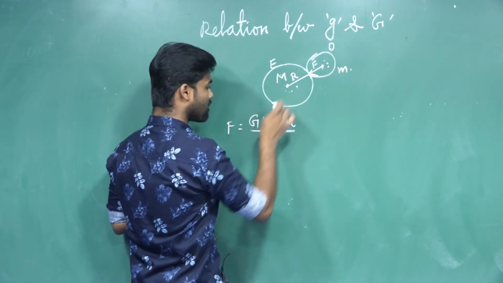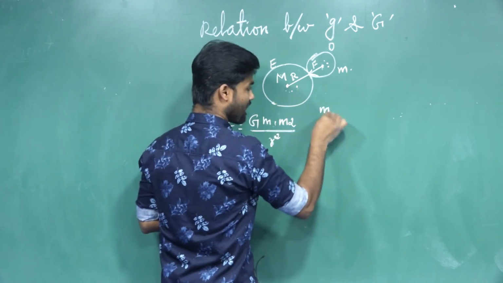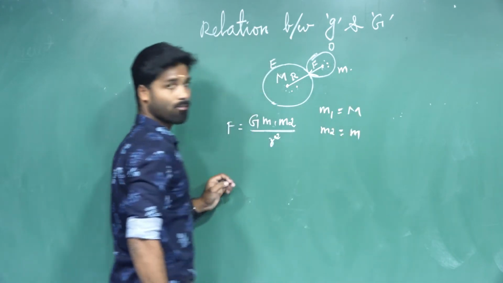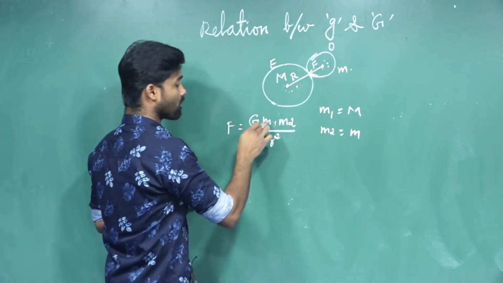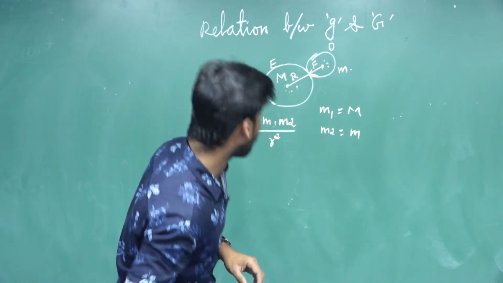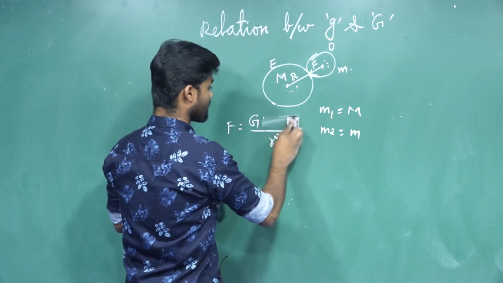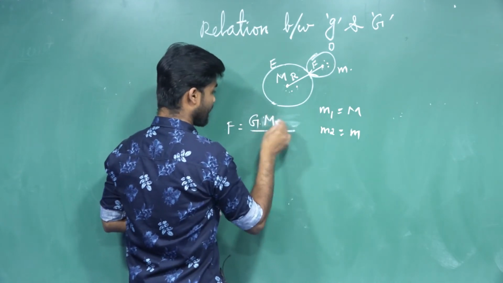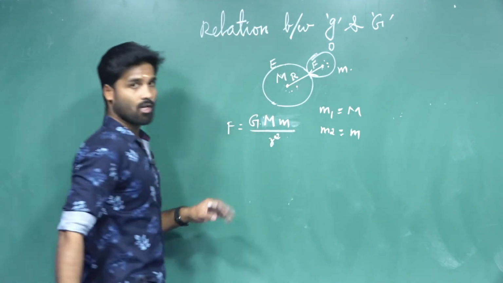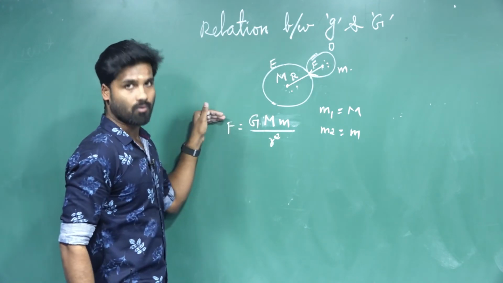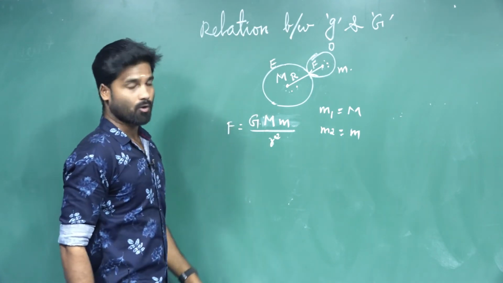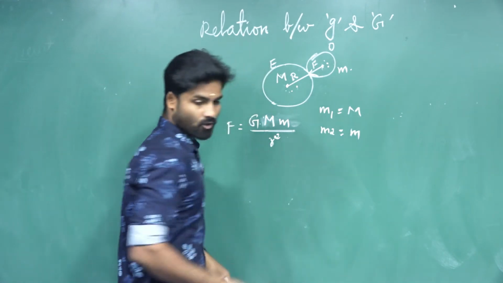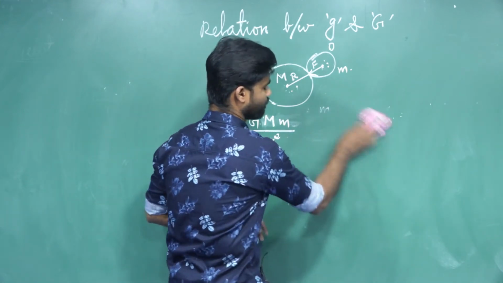So here, since this is the first object, instead of m1 and m2 we write m1 equal to capital M and m2 equal to small m, because we are naming them like that. So F equal to G capital M small m divided by r square. This is the force according to Newton's law of gravitation. Let us say this is equation number 1.